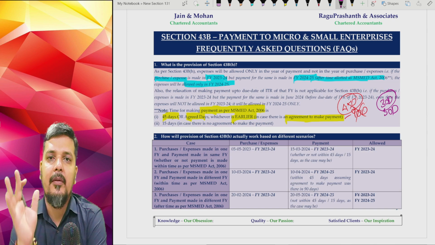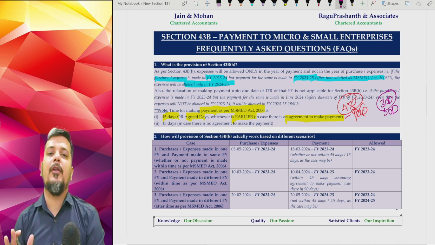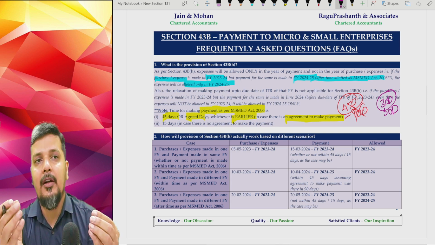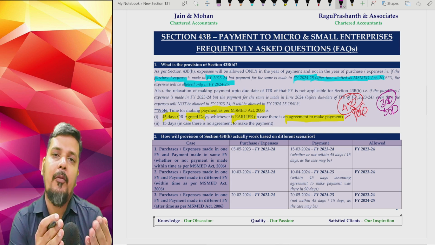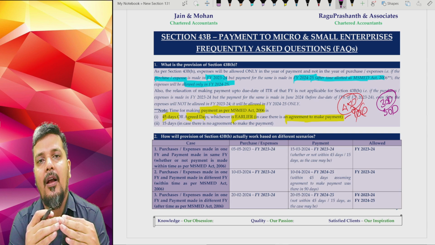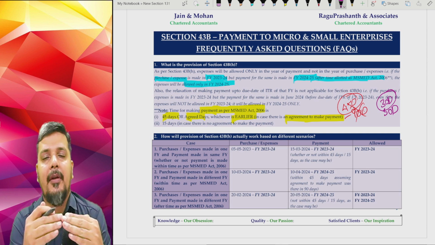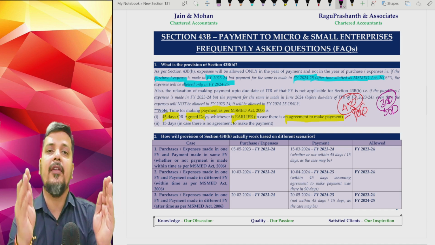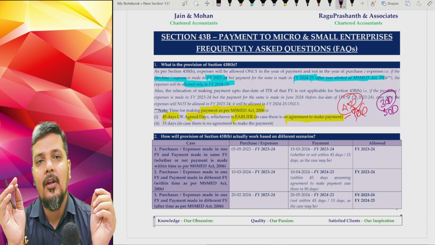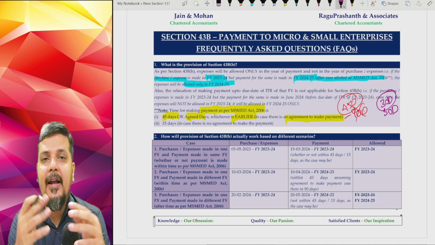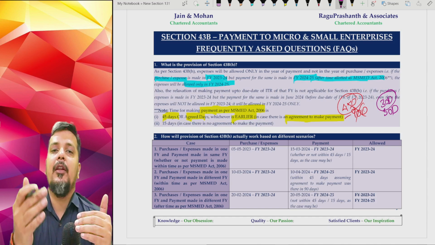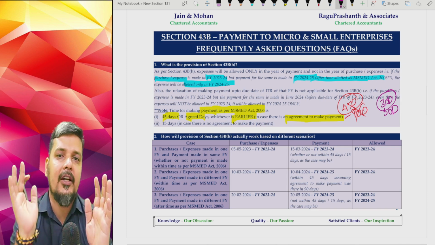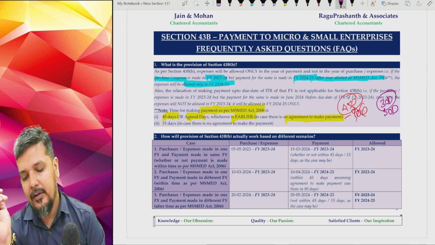So it is simple. If there is an agreement to make the payment to the customer, I have to go with that agreement, but that period cannot be more than 45 days. If I have agreed to make the payment to the supplier or vendor and the vendor is also okay with 90 days, then I cannot take that 90 days. Though it is agreed by both the parties, I have to go with 45 days. And in cases where I have agreed to make the payment to my supplier or vendor within say 30 days, then I have to stick to that 30 days because it is within 45 days.